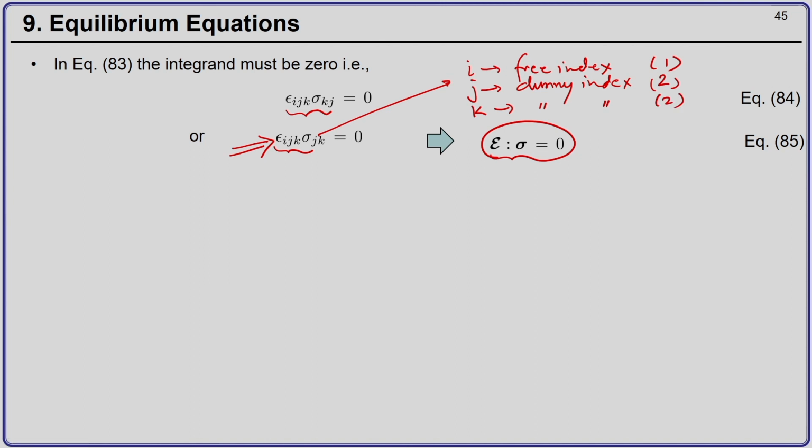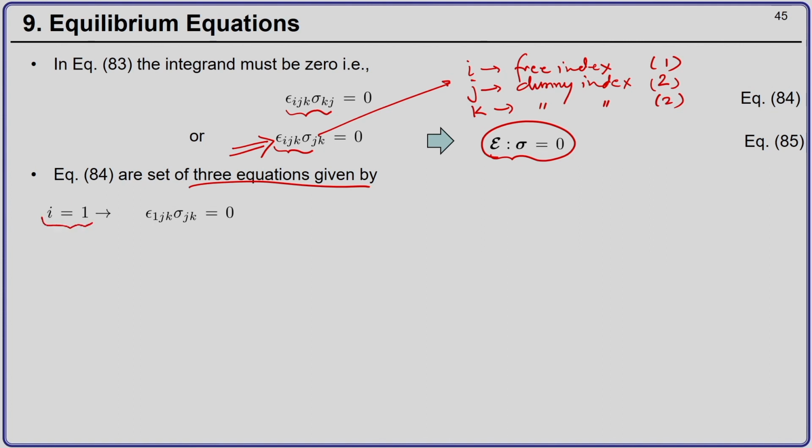So, actually equation 85 is in total 3 equations. When i is equal to 1, you have epsilon 1 j k sigma j k equal to 0. When i equals 2, epsilon 2 j k sigma j k equal to 0, and i equal to 3, epsilon 3 j k sigma j k equal to 0.